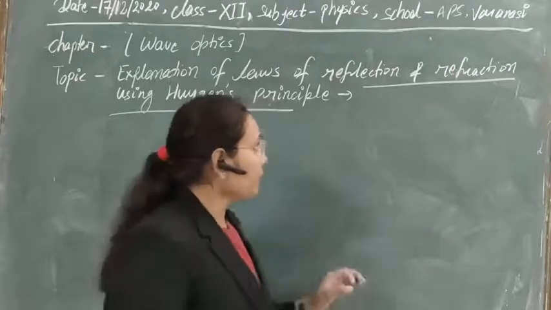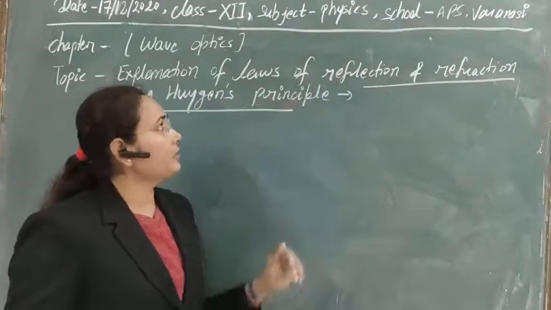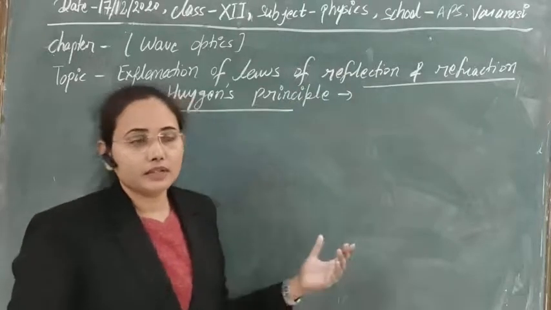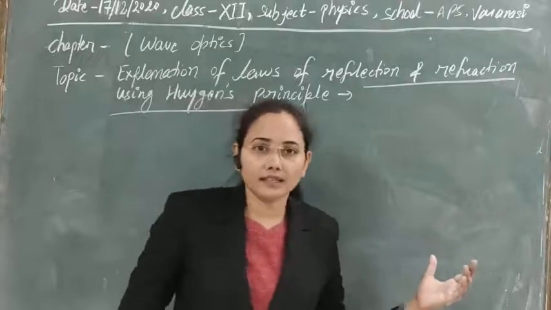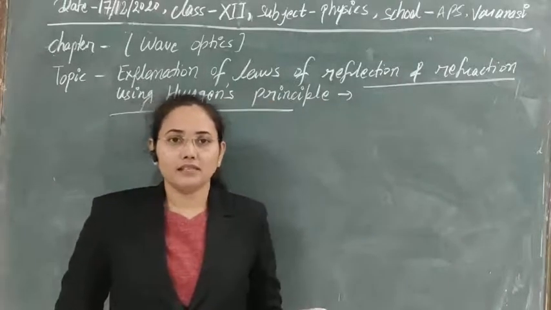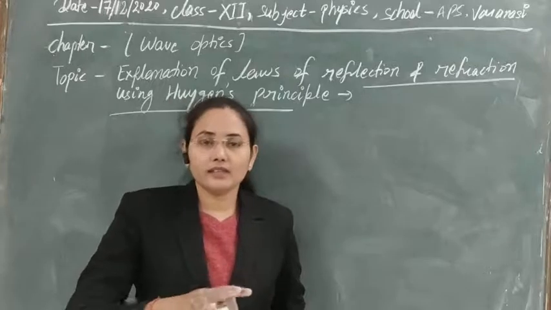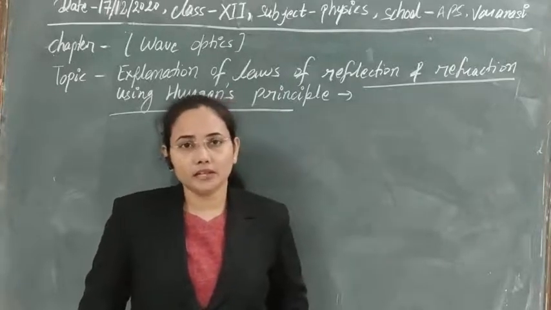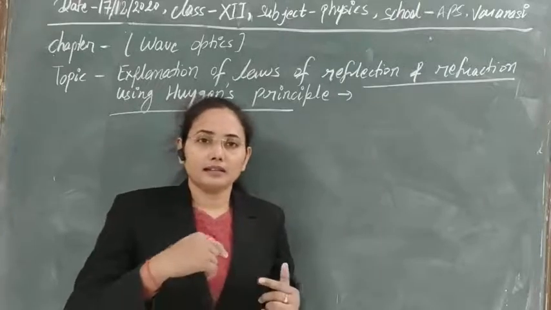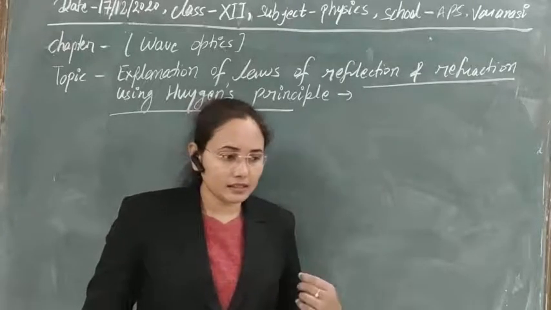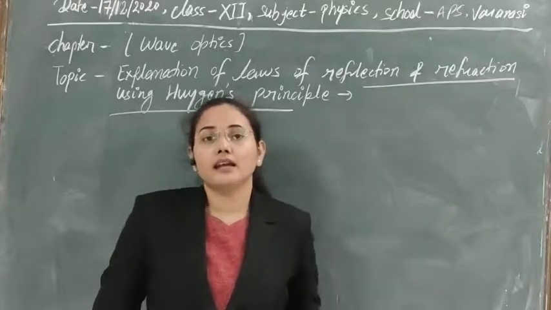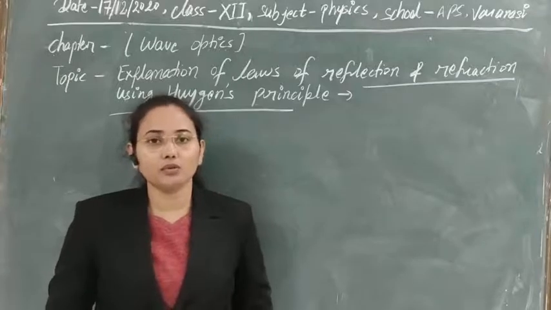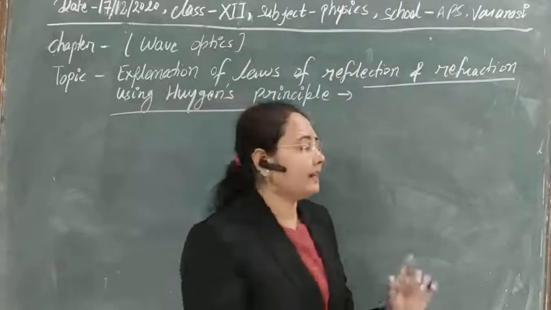First of all, let's discuss what the law of reflection is and how we can prove it. You know that whenever light is incident on a plane surface that is polished, then after incidence the light gets reflected, or its path is changed in another direction, and there is also a phase change that takes place between two waves. Means the direction of light is changing.